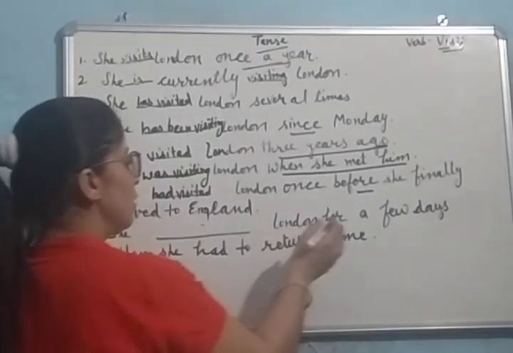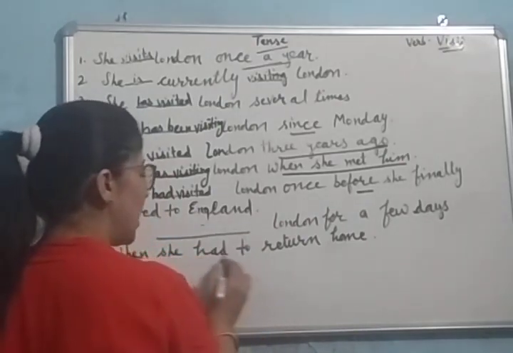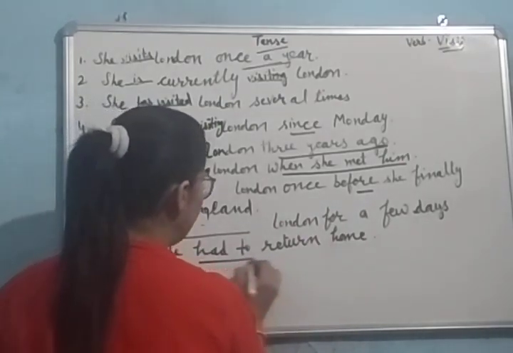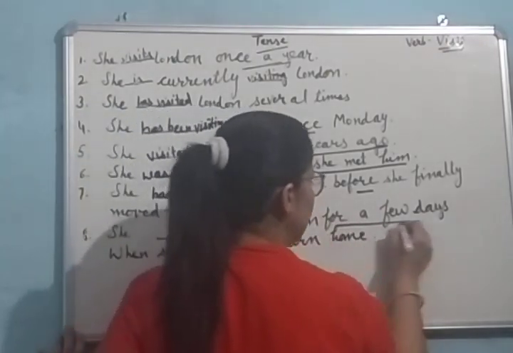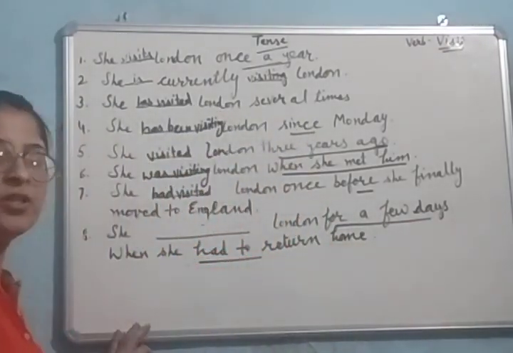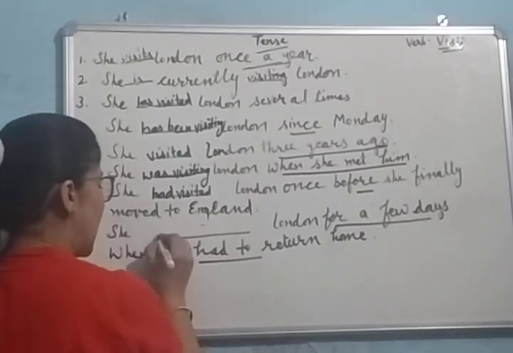She dash London for a few days when she had to return home. Had to return home is showing it is the past tense, and for a few days is showing it is perfect continuous tense, so we make use of had been visiting.